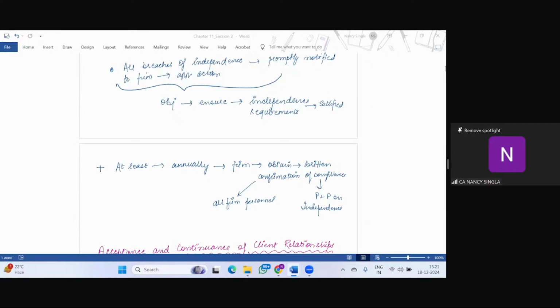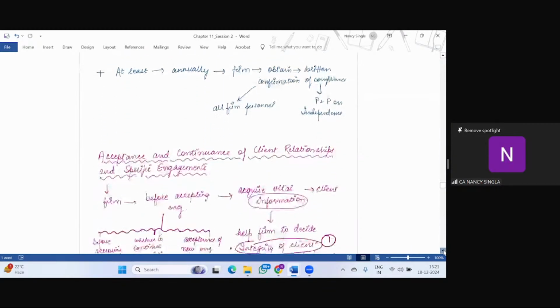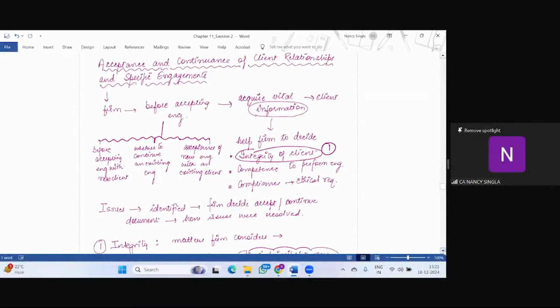So this was with respect to the ethical requirement. Then the third point is acceptance and continuance of client relationship and specific engagement. See, students, the first point was relating to leadership quality. So if there is leadership, quality will be maintained. The leader will set an example whereby quality is given utmost importance, right? Same way, if ethical requirements are met, then quality will be maintained. Now, the next point is acceptance and continuance of client relationship and specific engagements.